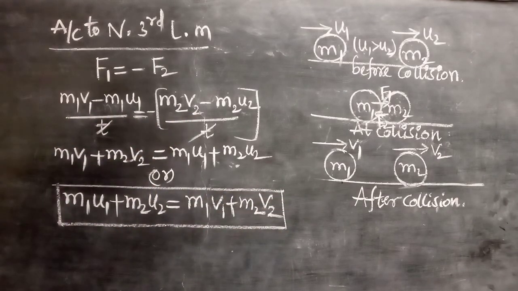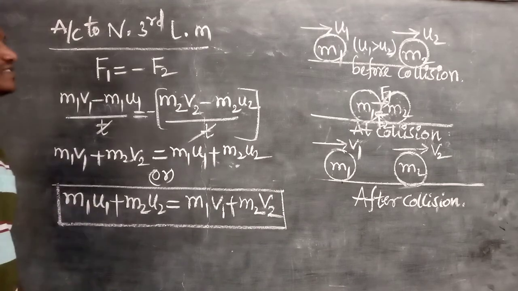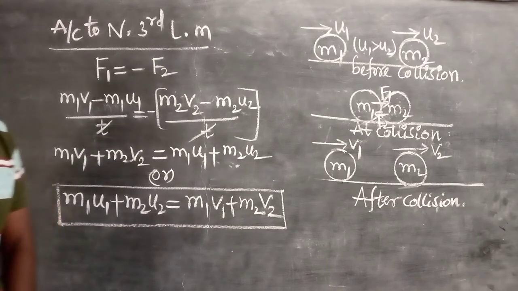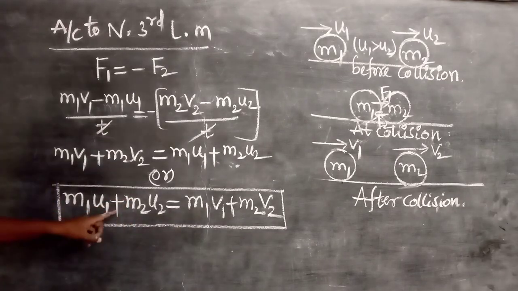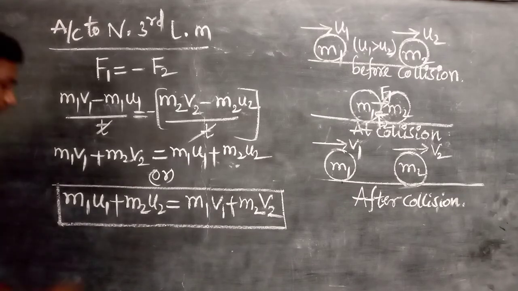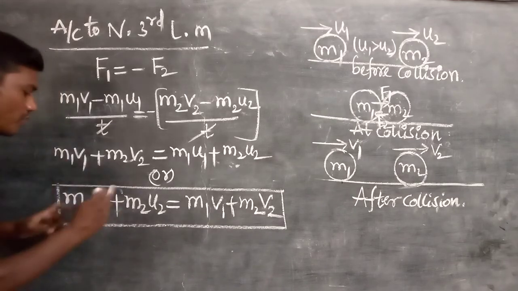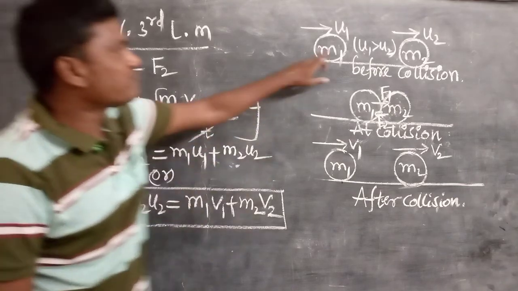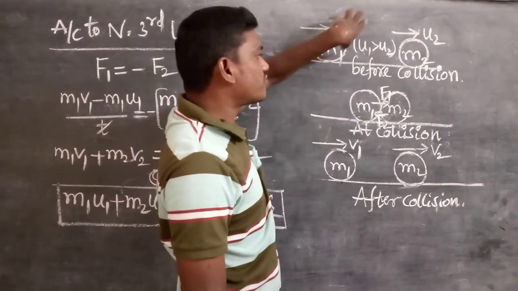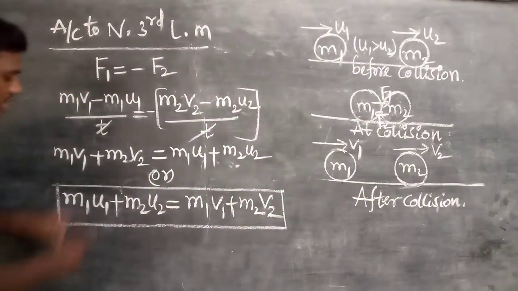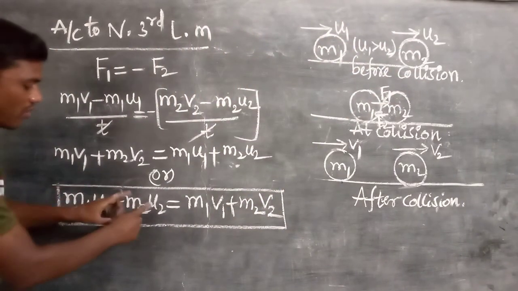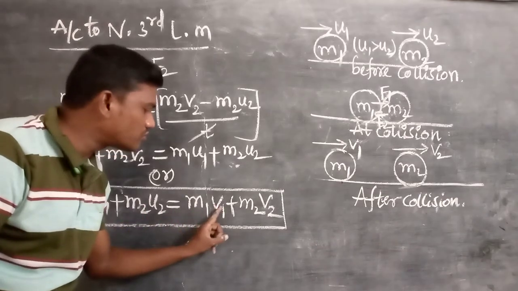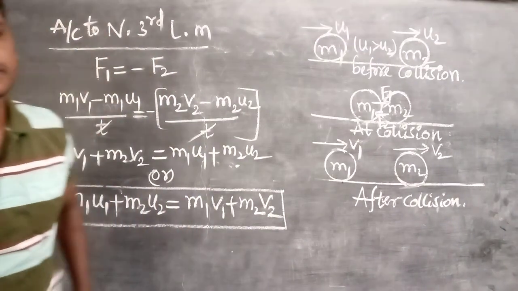Here you are observing that m1 u1 is the initial momentum of the first body, m2 u2 is the initial momentum of the second body, and plus is nothing but the sum. So the sum of the momentum of the two bodies before the collision is always equal to the sum of the momentum of the two bodies after the collision.